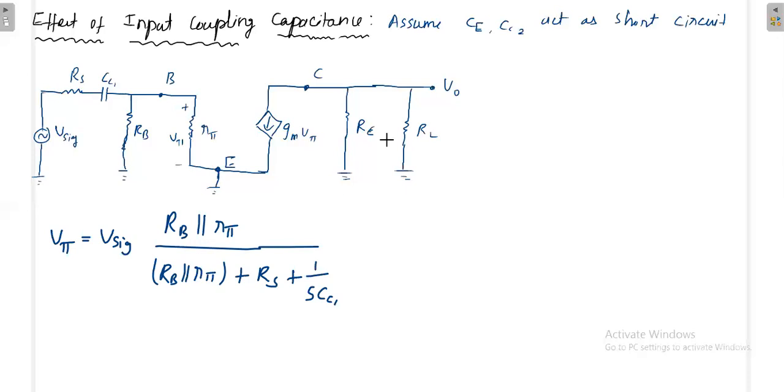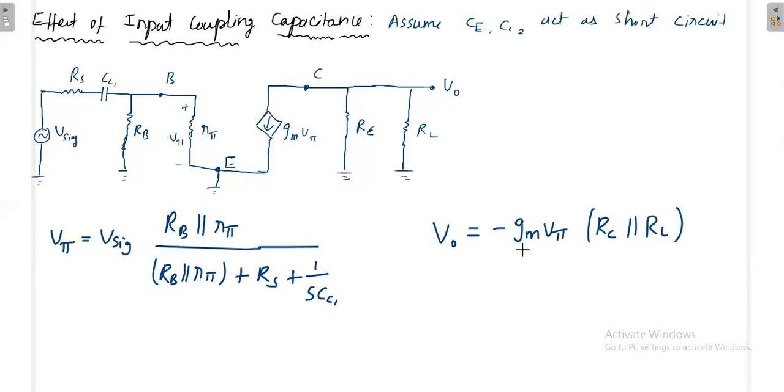Then what is the output voltage? If you see here, the output voltage is taken across RL. RC is already in parallel with RL, so both are parallel to each other. So the voltage here depends on both RC and RL, and also on how much current is flowing into this branch. Here the current is flowing in this way, so you take it with a negative sign. So the output voltage Vo is equal to minus gm V pi times the parallel combination of RC and RL.